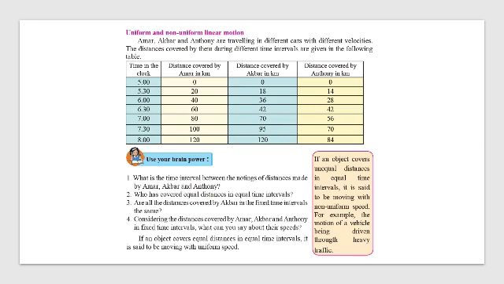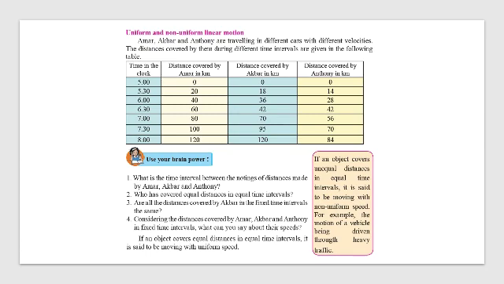So here for Amar and Anthony, the distance covered every 30 minutes when it was calculated was same. But in case of Akbar, it was different. So if an object covers equal distance in equal time interval, that is said to be moving with a uniform speed. So Amar and Anthony are moving with uniform speed, whereas Akbar is moving with a non-uniform speed, or we say a non-uniform linear motion.